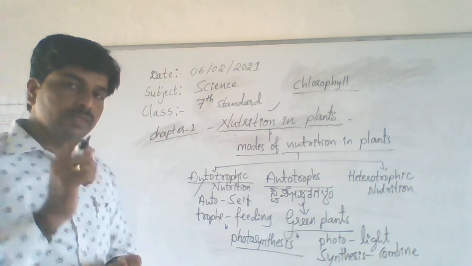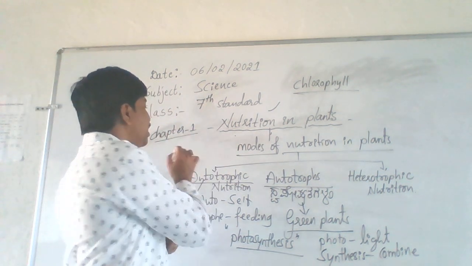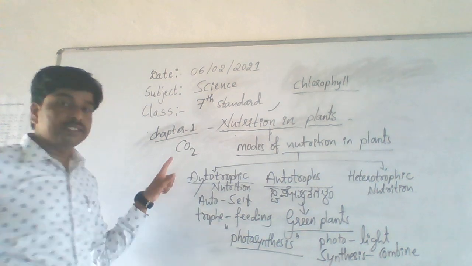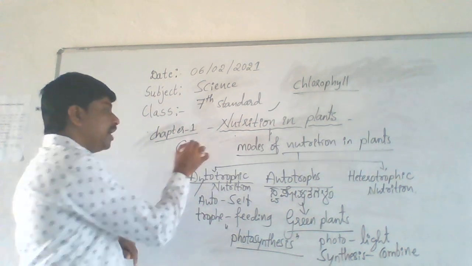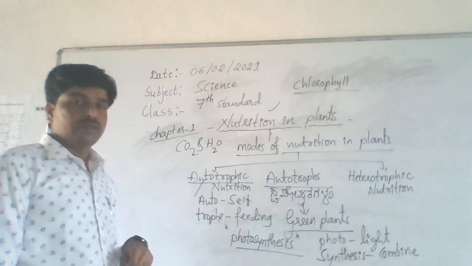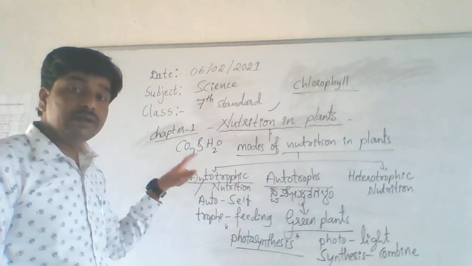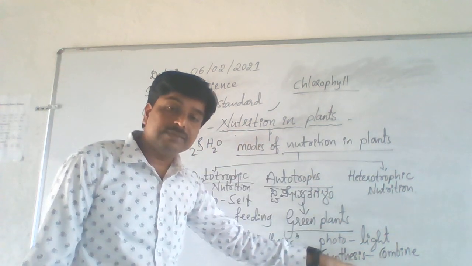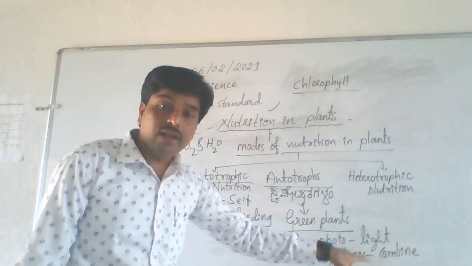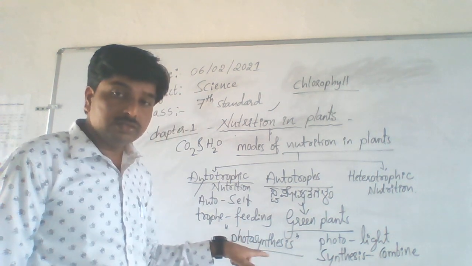Yes, they combine carbon dioxide, CO2, and water, H2O, in presence of light. Hence it is called photosynthesis.